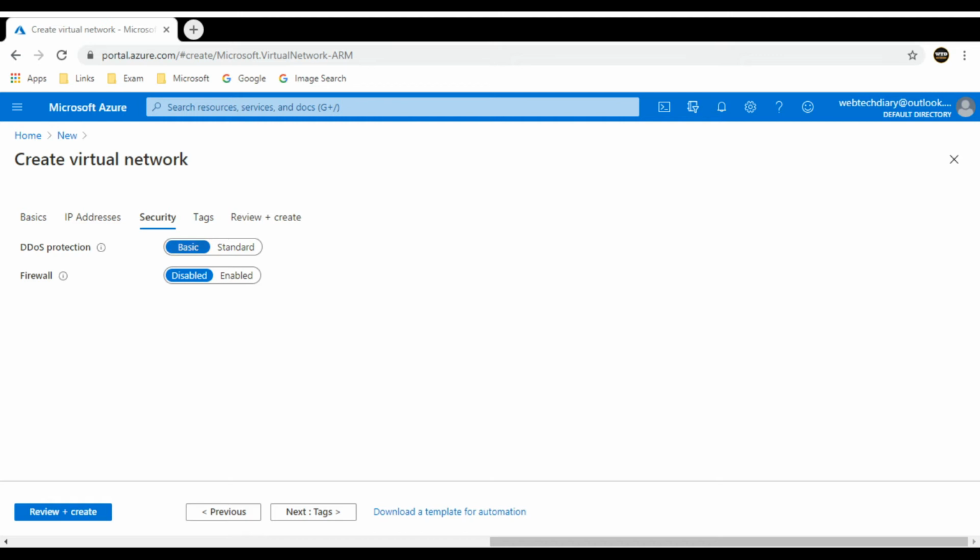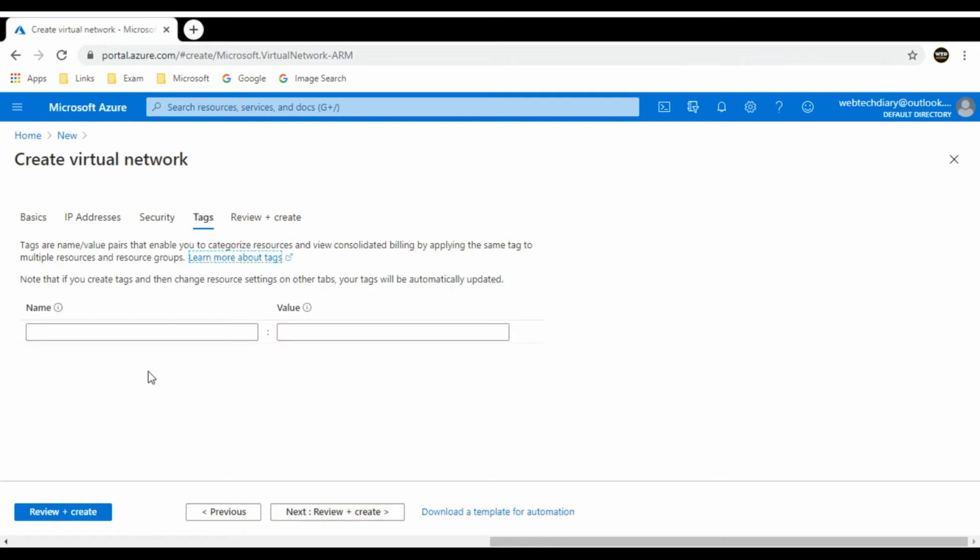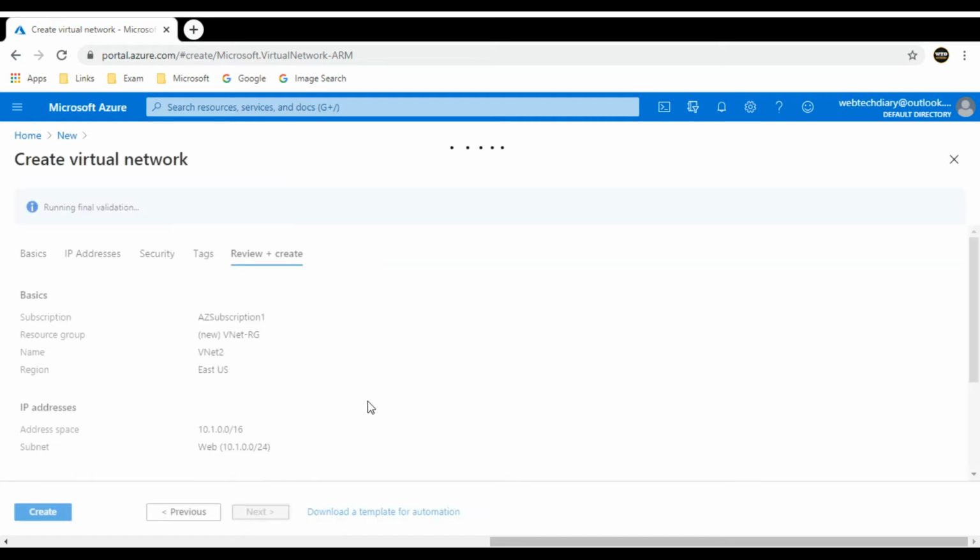For the demo purpose, I am going with the basic DDoS protection and I do not want any firewall. So let me go to the tags. The tags are basically adding additional attributes to your resources. For demo purpose, I am providing a sample tag and I'll go for creating the virtual network.